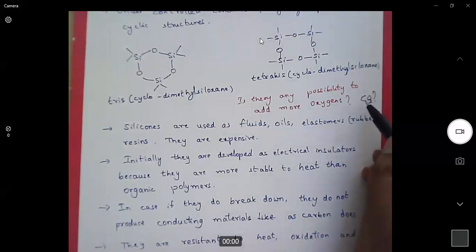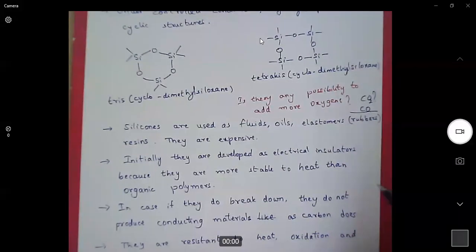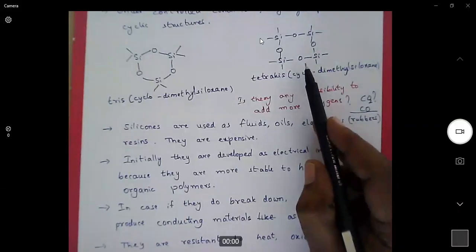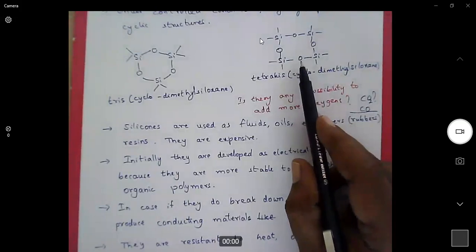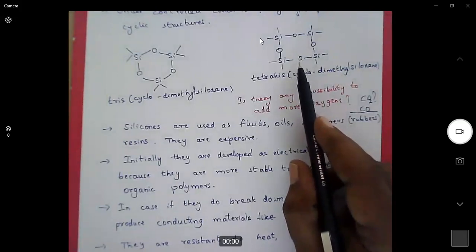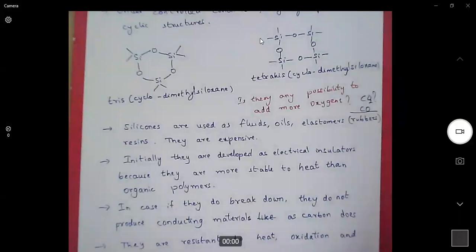But carbon monoxide, yes, carbon monoxide can be burned, right? Carbon monoxide can be burned because it has only one oxygen. There is a possibility for the carbon to bind with one more oxygen. Similarly, silicones are completely saturated with oxygen, and further addition of oxygen is not possible. So that is why they don't catch fire. So that is the technology behind cables which don't catch fire.